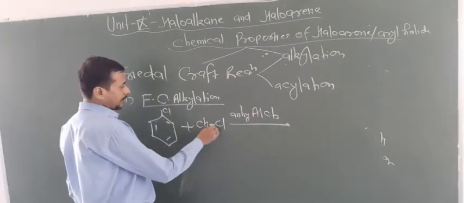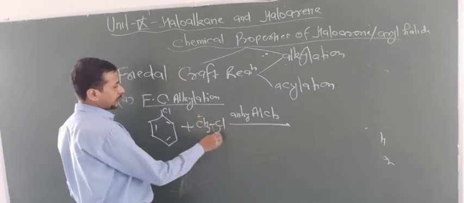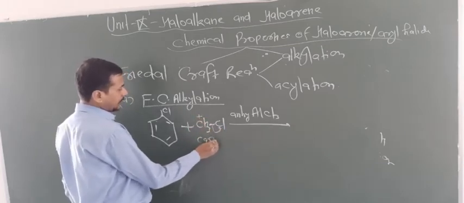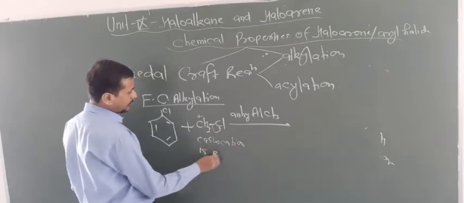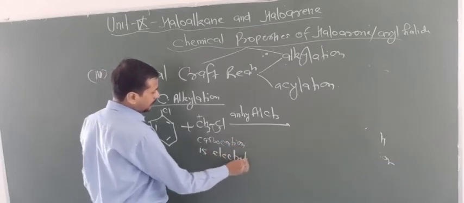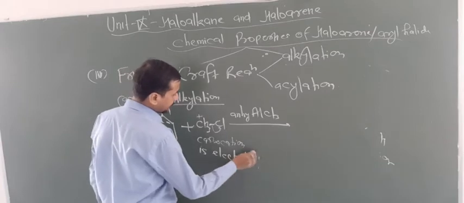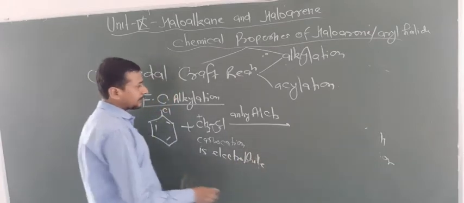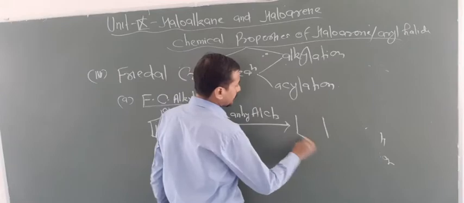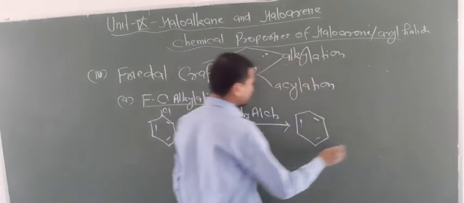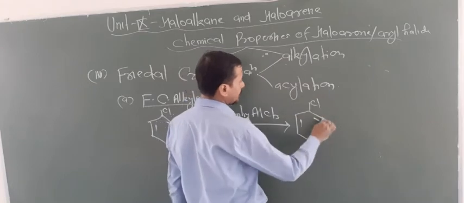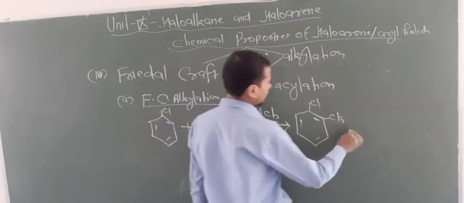So now this bond breaks here. Now this will get a positive charge. So here the carbocation is the electrophile. That's why what happens? You will get one more substitution either at the para position or the ortho position.